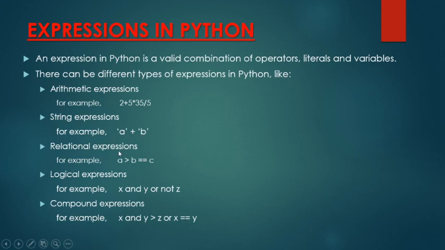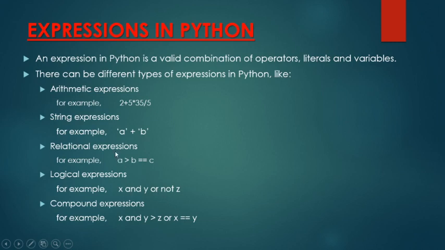In case of relational expressions, we'll use relational operators, greater than, equal to. Clear? Other relational operators like less than equal to, not equal to, we can also use. In logical expressions, we'll use logical operators and, or, not.